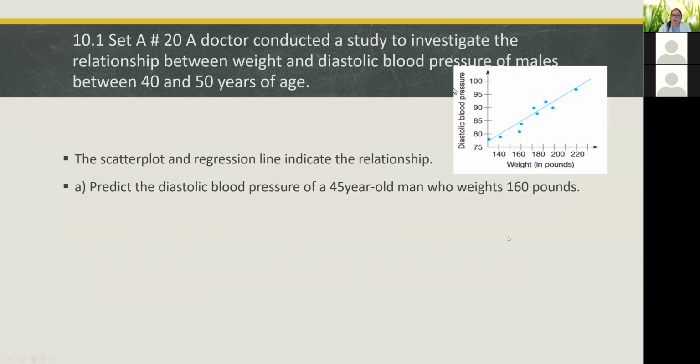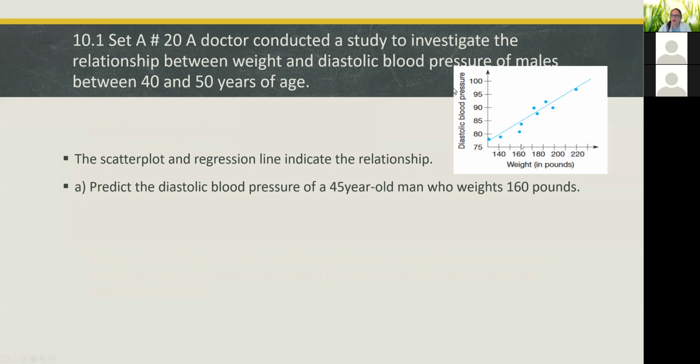What we want to do is predict the diastolic blood pressure of a 45-year-old man who weighs 160 pounds. So notice that this data was collected for males between 40 and 50. So the data applies to a 45-year-old man. We know his weight is 160.